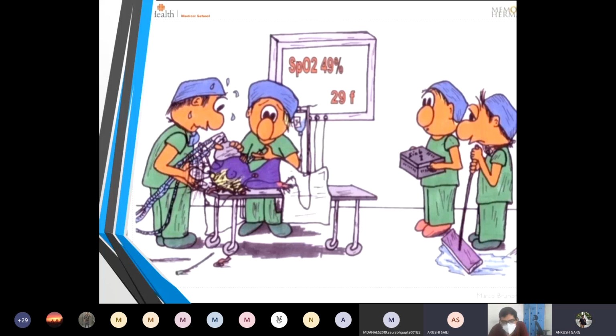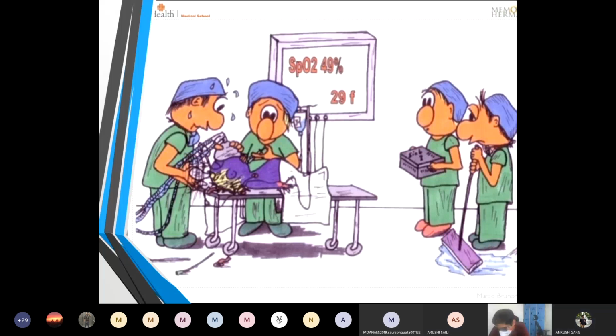Okay. See, Arushi, what we are putting this emphasis on awake, because when you take a patient for surgery, we do history and physical examination first. During history and physical examination, if you find any feature of difficult mask ventilation, difficult direct laryngoscopy, or difficult intubation, if you find any features of these things, the first thing that should come to your mind is that we may offer the awake intubation technique.